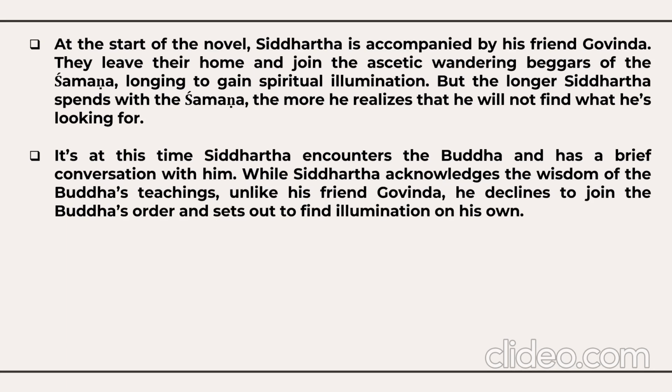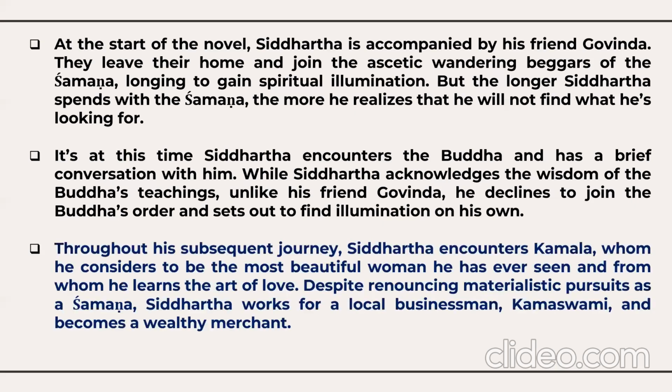While Siddhartha acknowledges the wisdom of the Buddha's teachings, unlike his friend Govinda, he declines to join the Buddha's order and sets out to find illumination on his own. Throughout his subsequent journey, Siddhartha encounters Kamala, whom he considers to be the most beautiful woman he has ever seen, and from whom he learns the art of love.